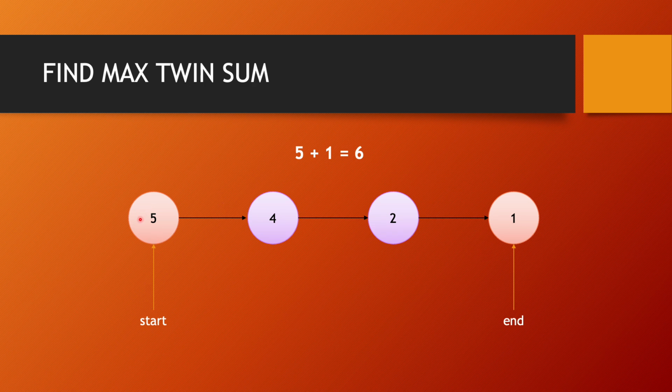So can we identify what's the start? 5. It's very easy. We would be given the start of the linked list. How can we move to the end of the linked list? We can iterate until our pointer dot next is null. That's when we know that's the end of the linked list and we can find a sum.